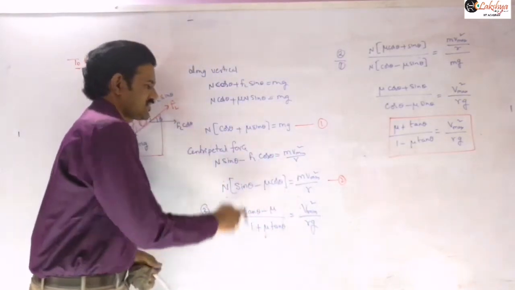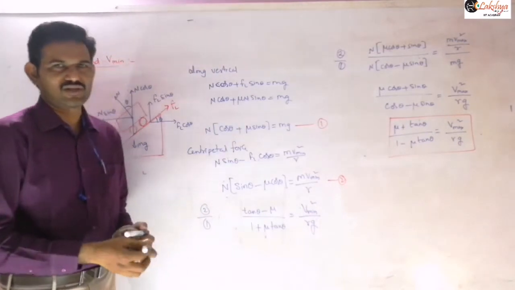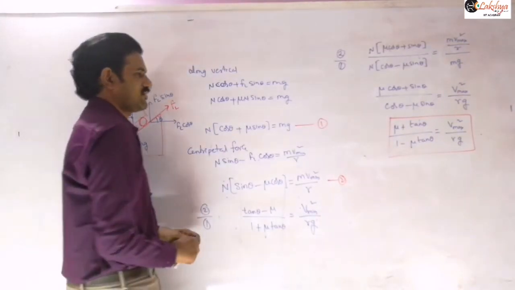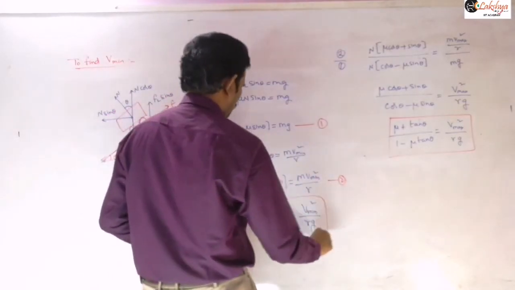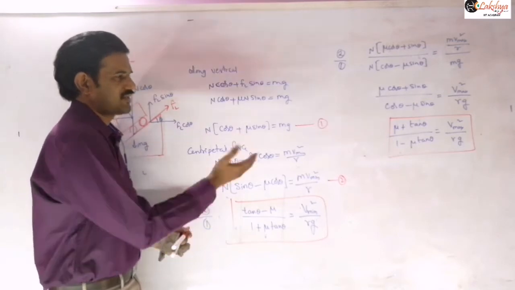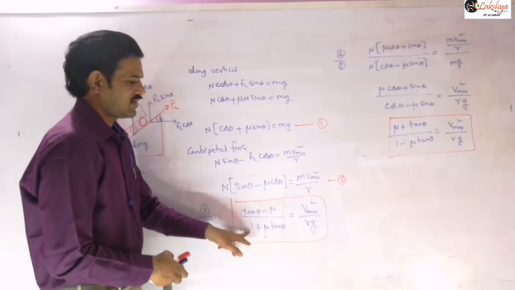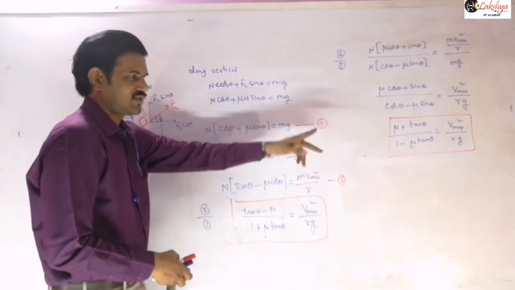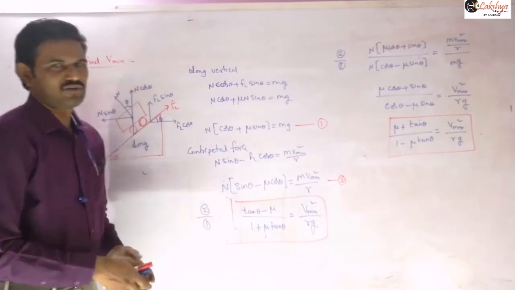So just the ratio of these two equations and then simplification, like the same cos theta you can take common and write this. You can observe that the plus and minus signs will be reversed there. So for the maximum you can write tan theta plus mu, while here we are writing tan theta minus mu. Here it is 1 plus mu tan theta, and there 1 minus mu tan theta. So this is the minimum value here.